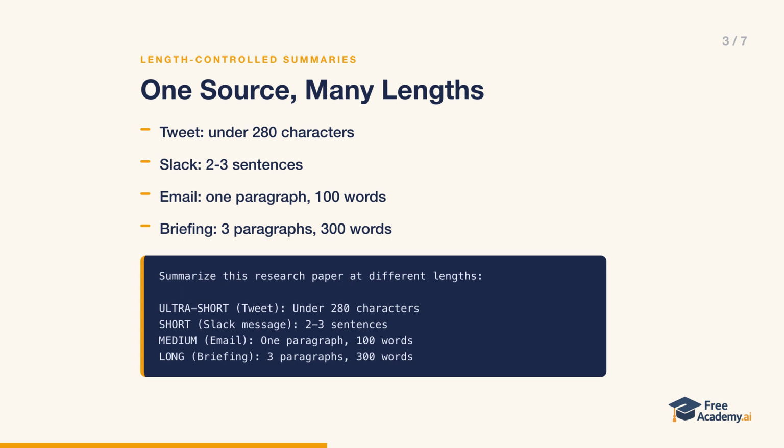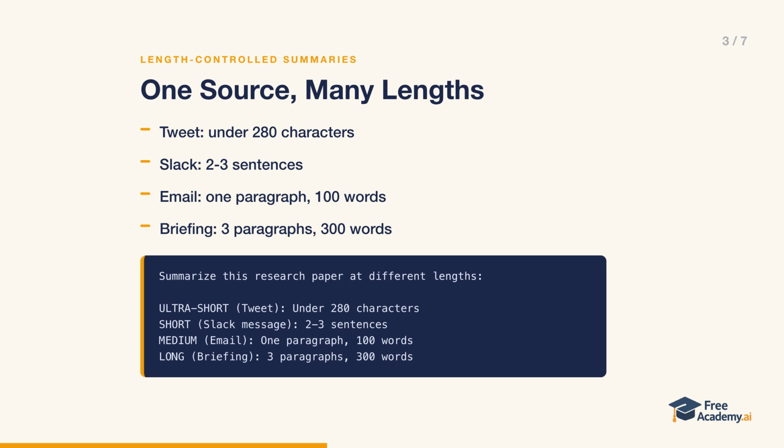Length is one of the most powerful levers you have because it forces prioritization. The same research paper can become a tweet, a Slack message, an email, or a full briefing. Watch how each tier carries a different job. The ultra-short tweet, under 280 characters, has room for 1 finding and 1 implication. A short 2 to 3 sentence Slack message adds the method and why it matters.